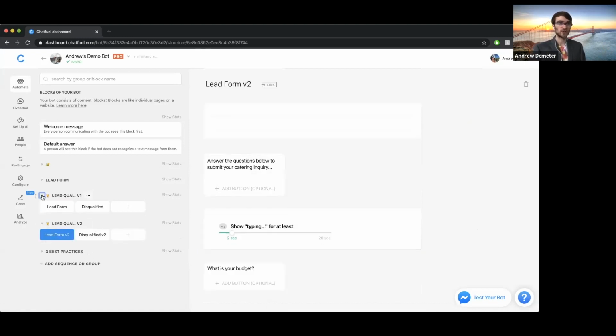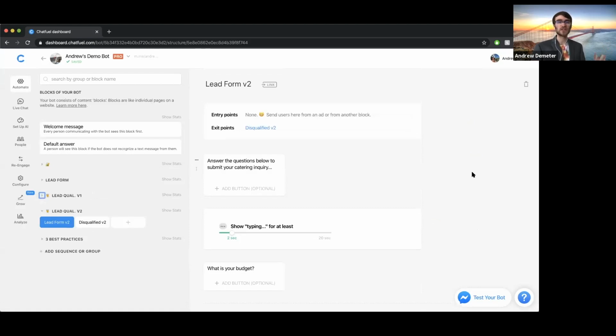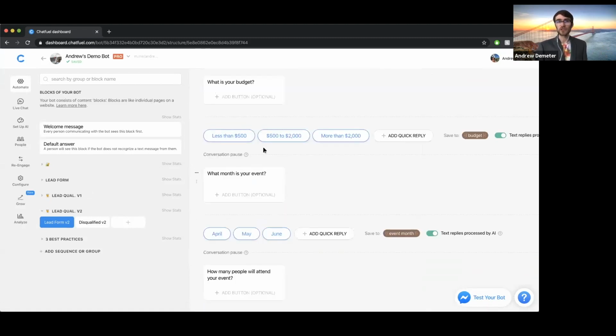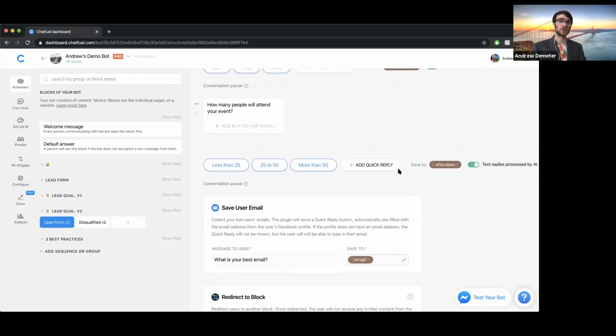So we'll move on to the second version here, which is basically the same approach, but slightly different. Again, all the same questions and everything, but you'll notice for each of these sets of quick replies, we're not redirecting the user to that disqualification message if they've chosen one of these answers that makes them a less valuable customer in our eyes. So basically the difference here is instead of the user getting that disqualification message at each step, they are going to proceed through the entire form regardless of what answer they give.